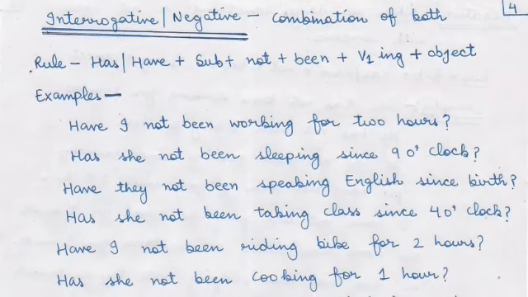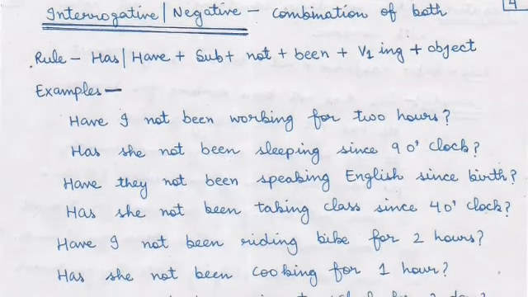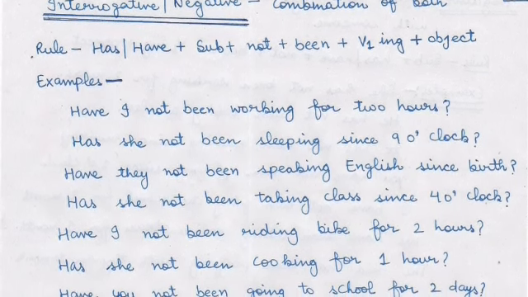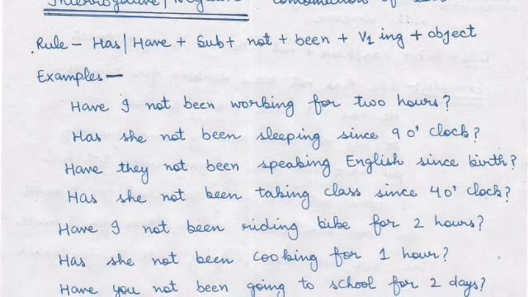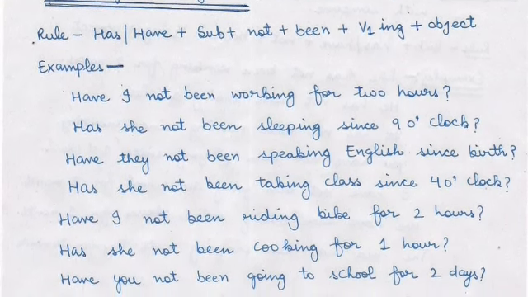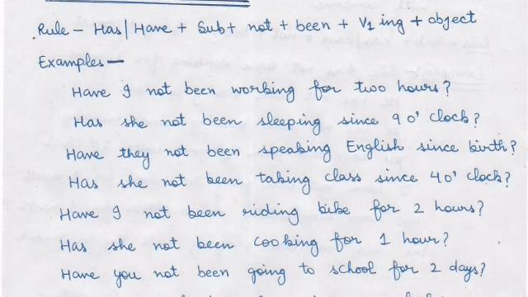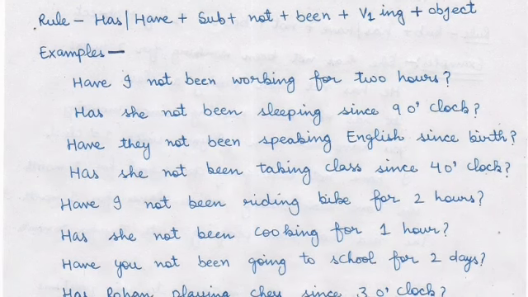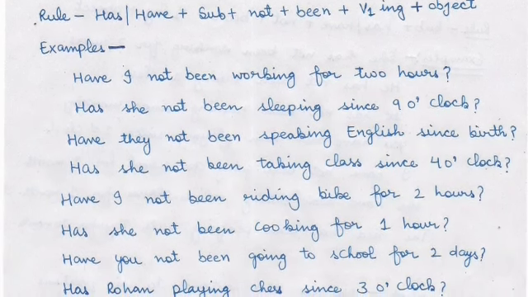Next type is interrogative plus negative. That means a combination of both. That sentence will be interrogative, that means a question, and negative also. And the rule is has, have plus subject plus not plus been plus first form ing plus object. And the examples are, have I not been working for 2 hours?